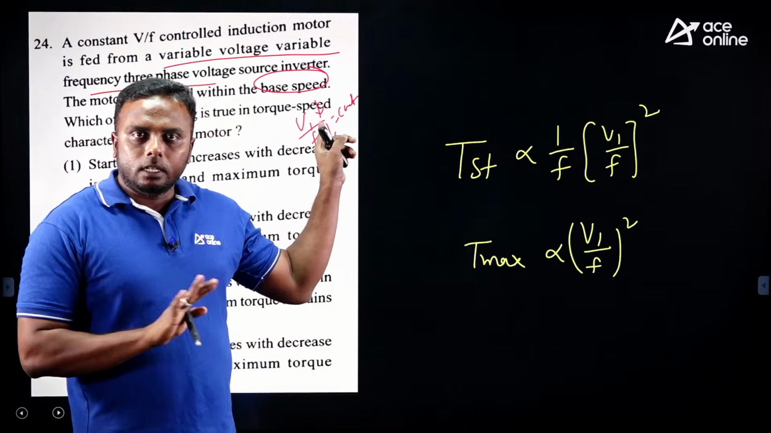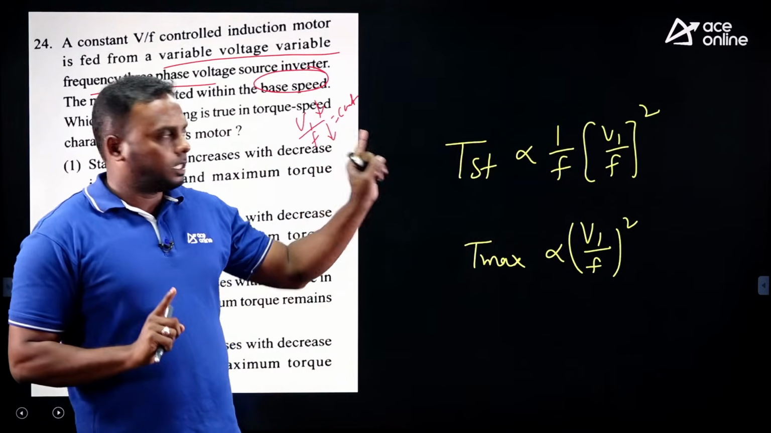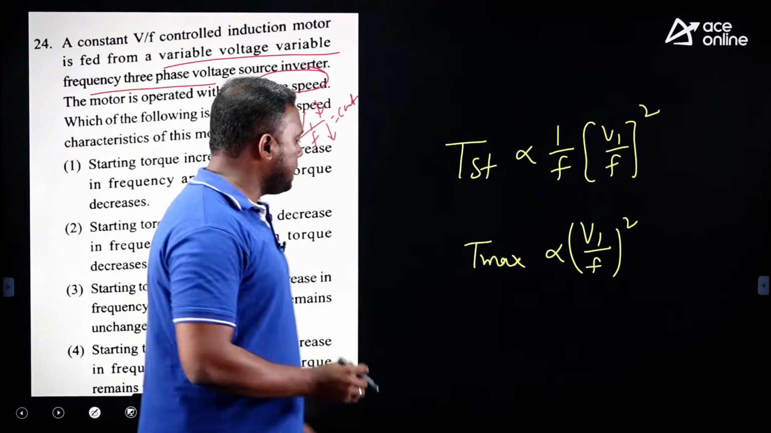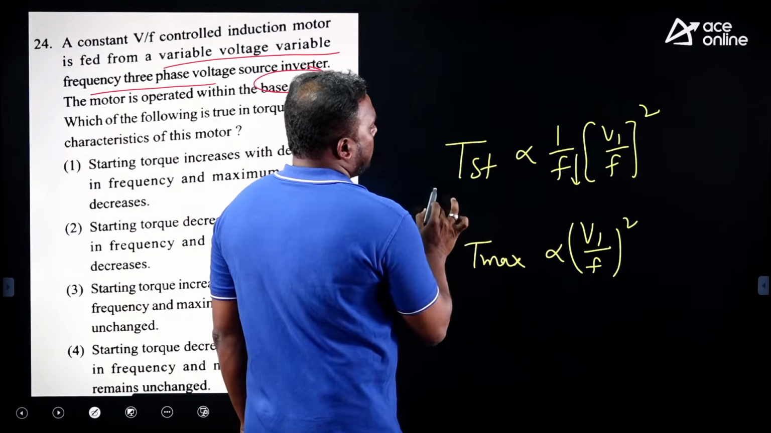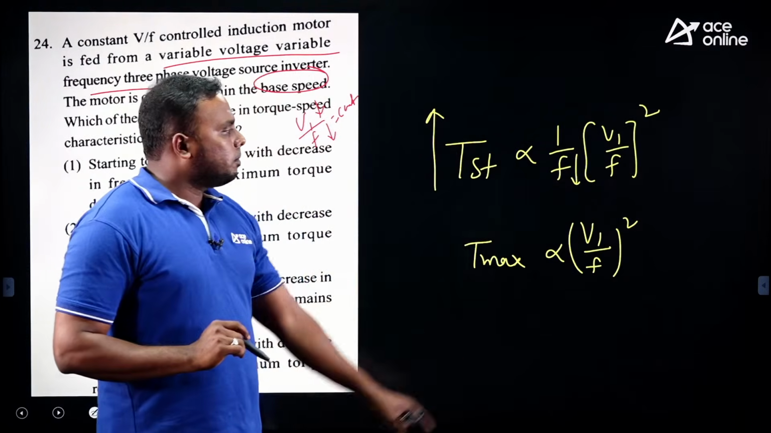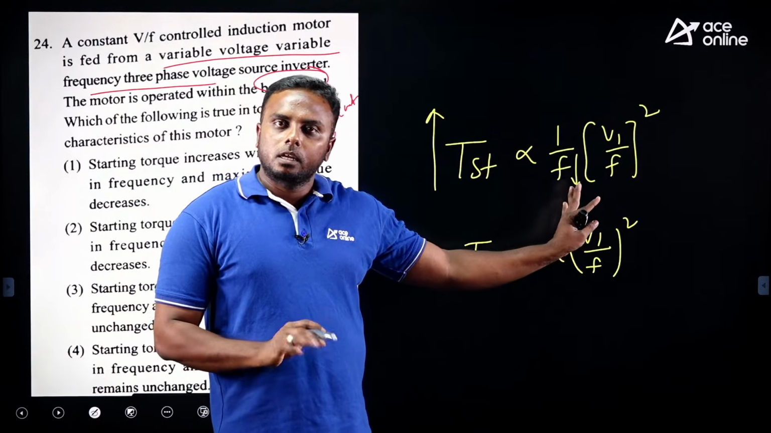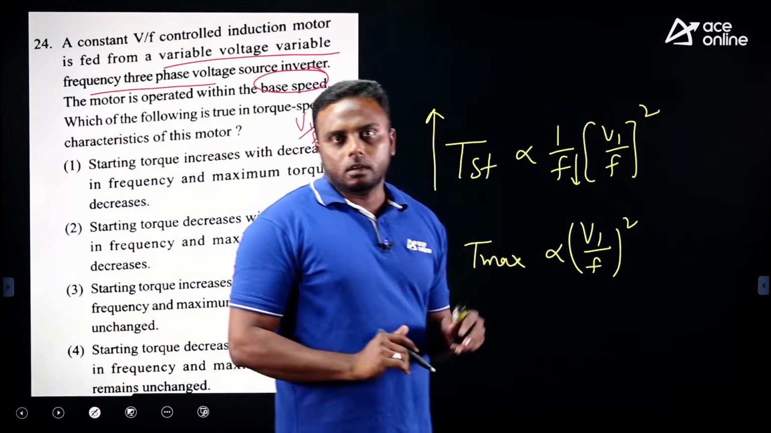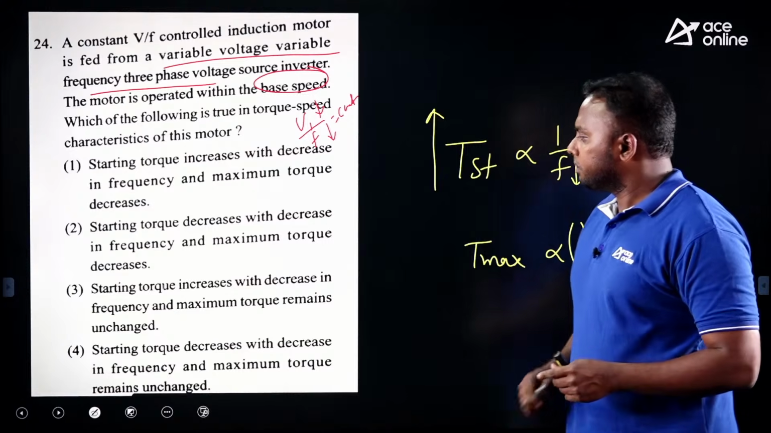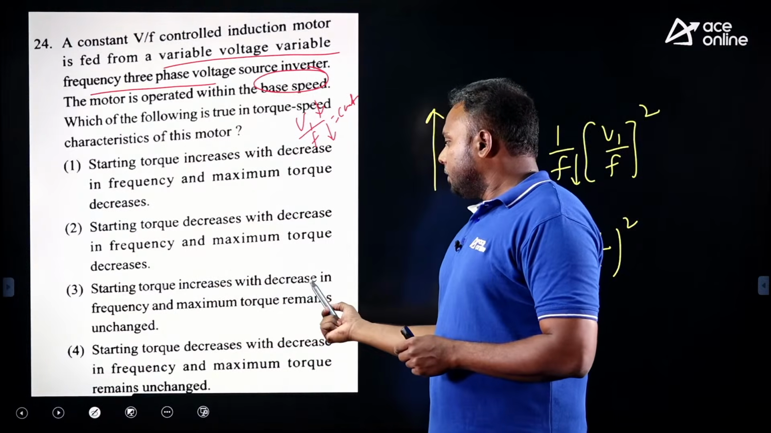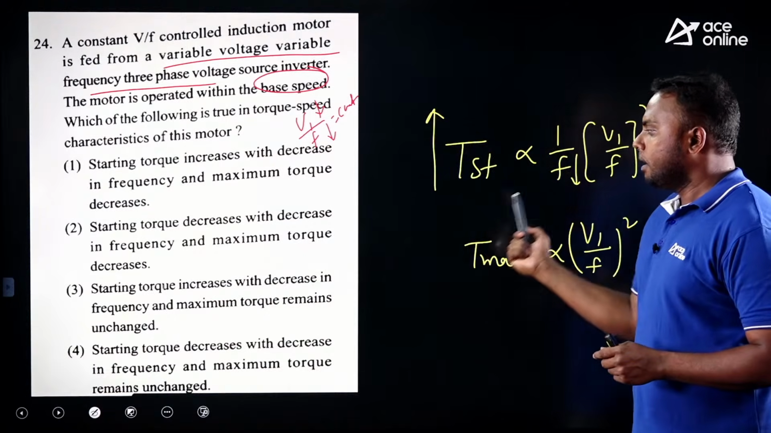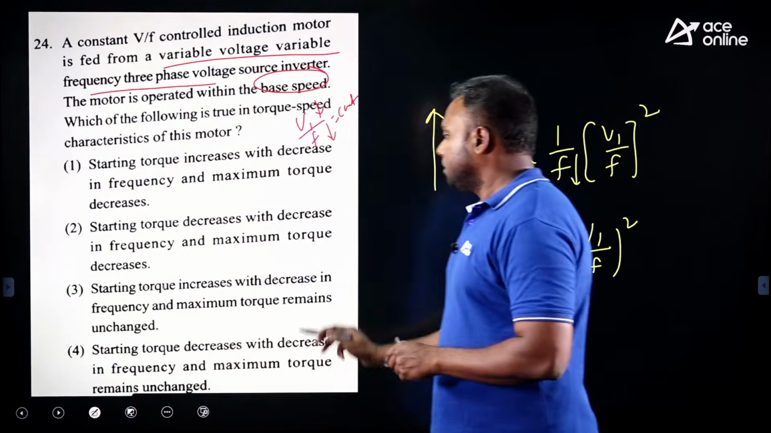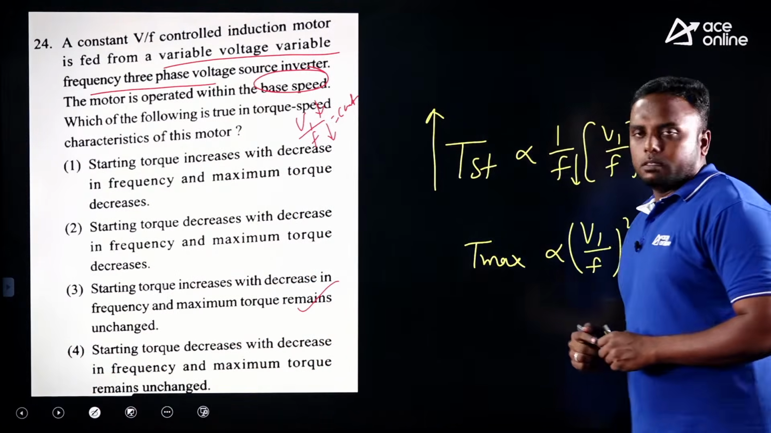Now whenever V1 by F is constant, we are varying both voltage and frequency. In order to get below rated speed, frequency is decreased. As frequency decreases, starting torque increases. But as both are reducing simultaneously, V by F ratio is constant, so maximum torque remains the same, no change. Only starting torque increases. So check which option is right. Starting torque increases with a decrease in frequency, and maximum torque remains unchanged. So option 3 is correct for this. Clear? Next question.